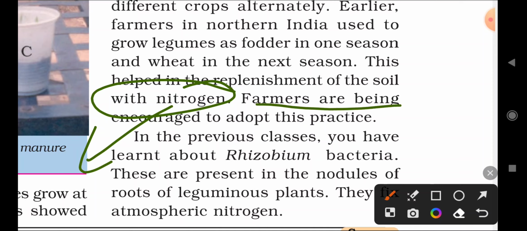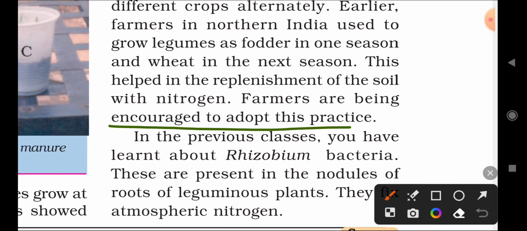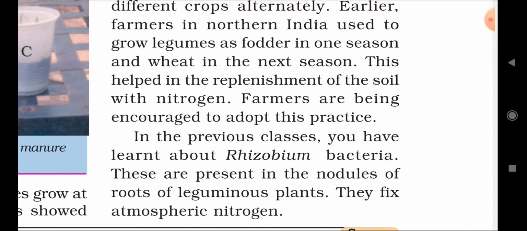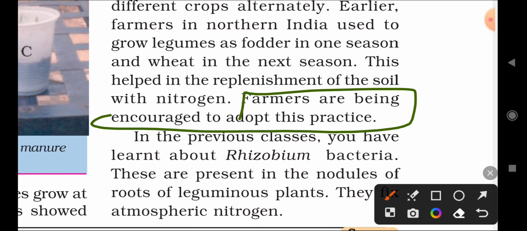Farmers are being encouraged to adopt this practice. Okay, nowadays modern technology as well as some government facility centers are advising farmers to adopt this type of method to increase the yield as well as the nutrients in the soil by using this method, that is crop rotation. So this is a very important method.